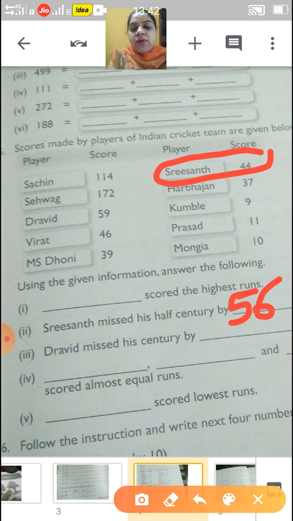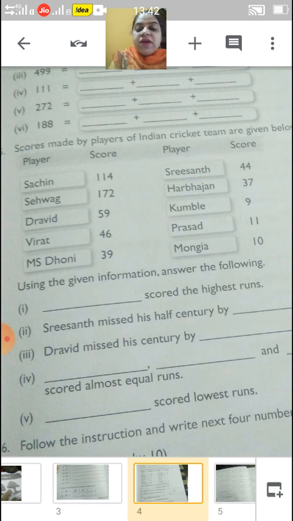Correct. Now he needs 41 runs. Due to 41 runs, he missed his century. 59 plus 41 is equal to 100. So he needed 41 runs, that is why he missed his century. Okay. Next, dash, dash and dash scored almost equal runs.